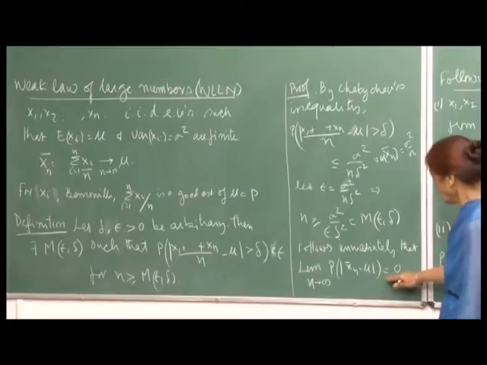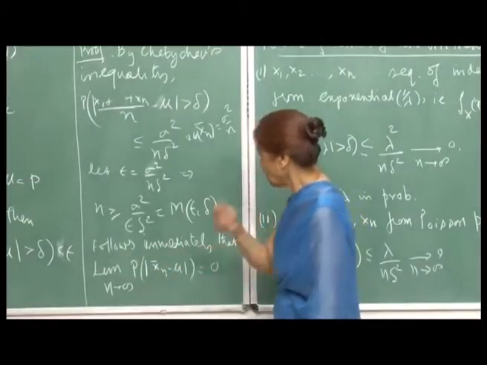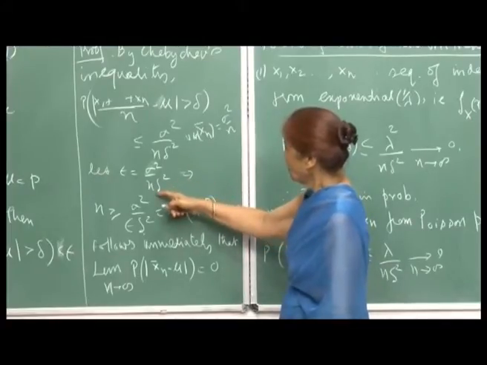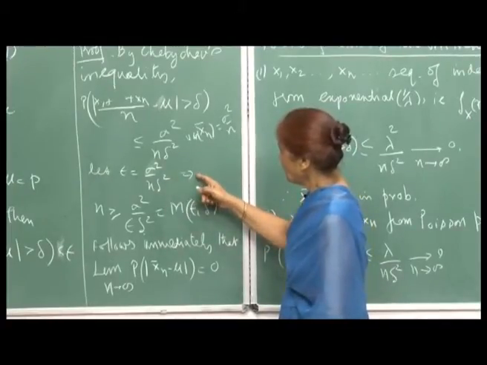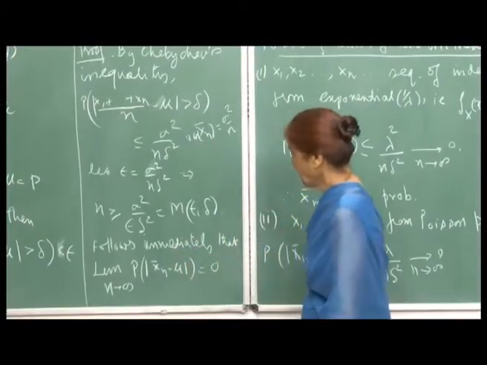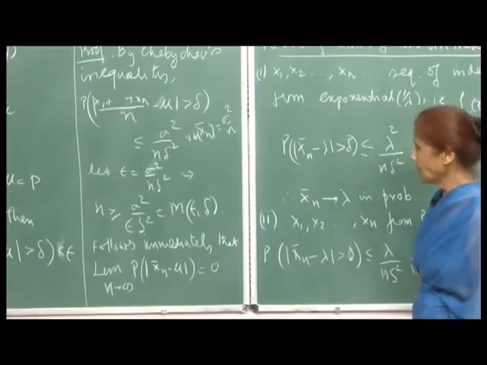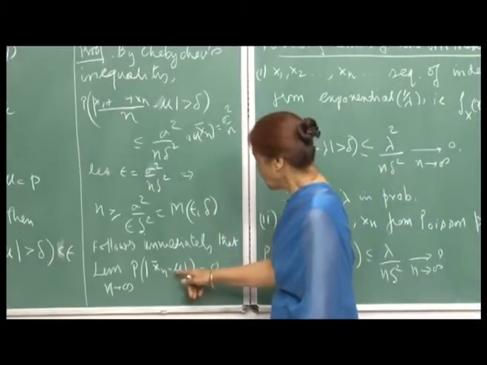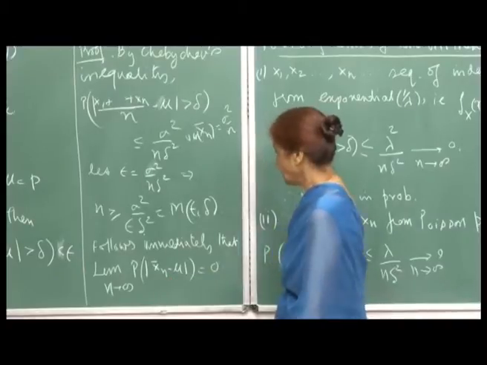When you take the limit as n goes to infinity, this number goes to 0, because as n goes to infinity epsilon tends to 0, and therefore the limit of the probability of x n bar minus mu will go to 0 as n goes to infinity.